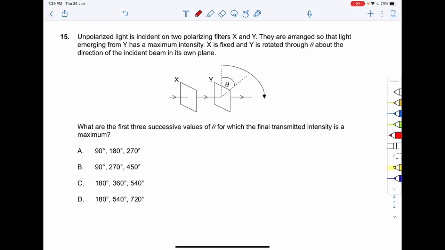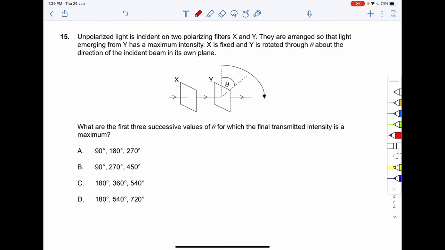Proceeding to the next question, question number 15. Unpolarized light is incident on polarizing filters X and Y. They are arranged so that the light emerging from Y has the maximum intensity. X is fixed and Y is rotated through theta about the direction of the incident beam.